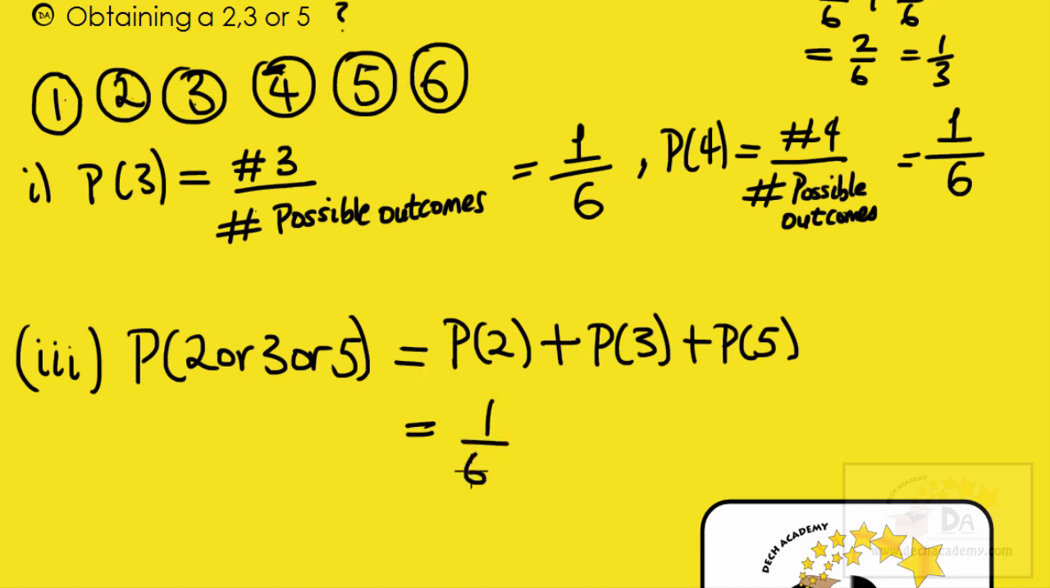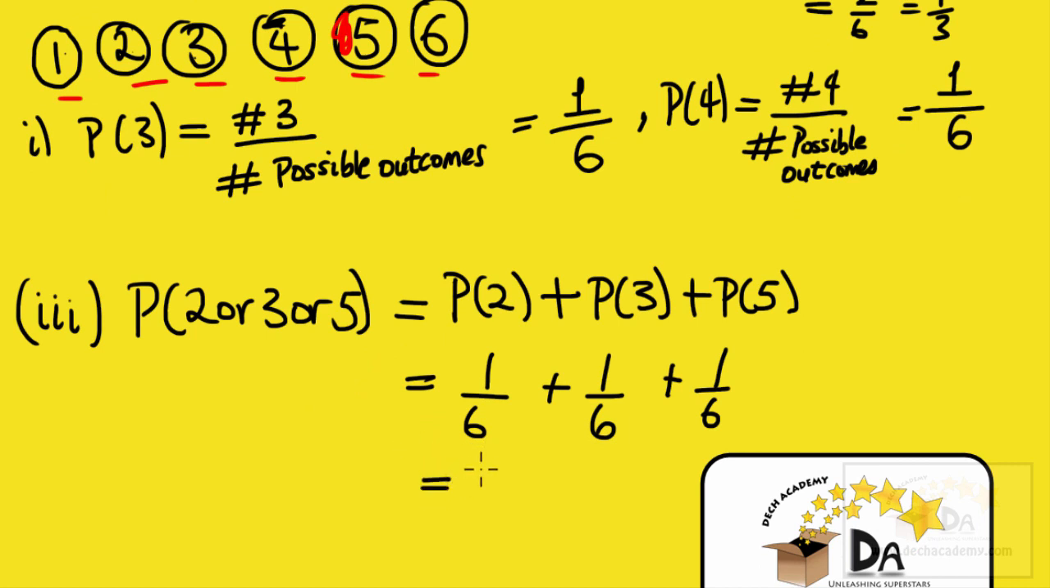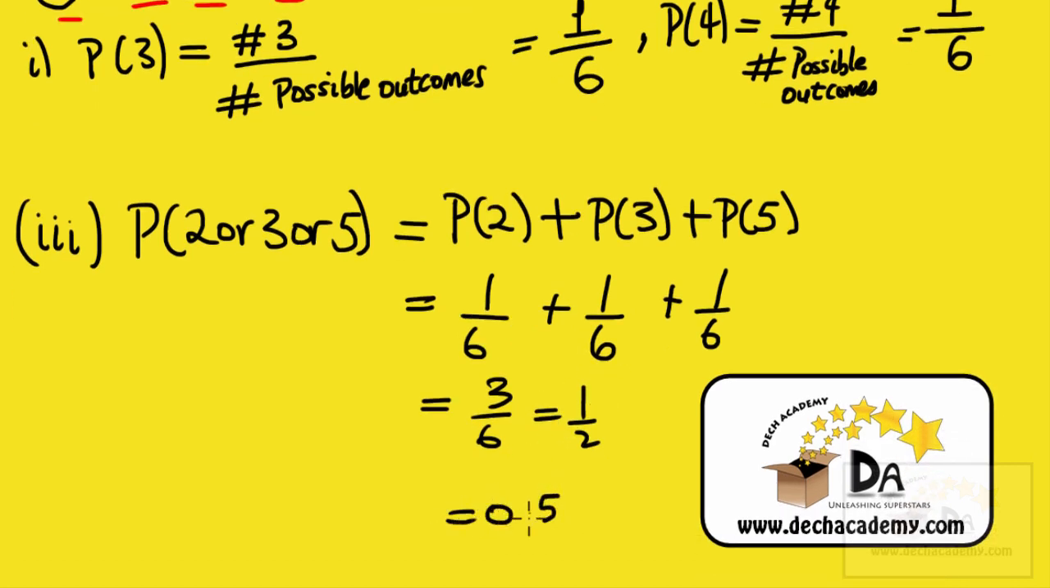Probability of getting a 3, we already determined that to be 1 over 6. The probability of getting a 5 is also 1 over 6 because there's only one way you can get a 5 out of 6 possible outcomes. So the probability of getting a 2 or 3 or 5 is equal to 1 over 6 plus 1 over 6 plus 1 over 6, which is 3 over 6, which is equal to 1 over 2, which I can write as a decimal as 0.5, or in percentage form, as 50%. Remember, when you're converting a probability on a linear scale to a percentage scale, all you have to do is multiply by 100 and append the percentage symbol.